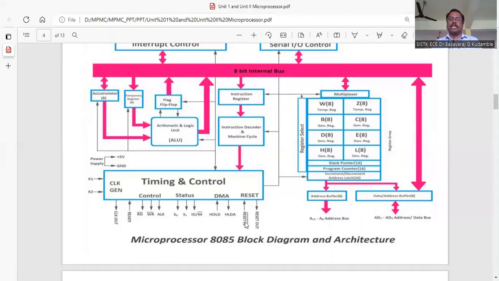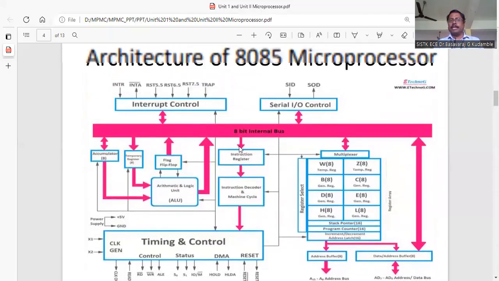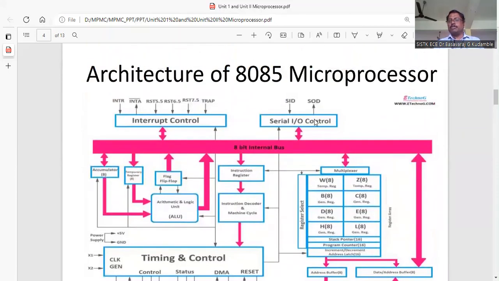So first it sends a hold signal to the processor. It means that it requires the buses. Once the processor receives the hold signal, it gives an acknowledgement signal: yes, I am ready to give the address and data bus. Then once the DMA receives the HLDA signal, the hold acknowledgement signal, it starts transferring the data from one device to another device. Then we have serial IO control.